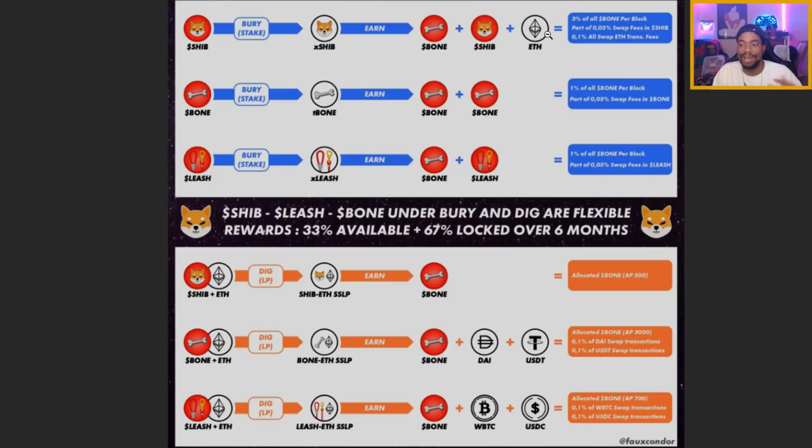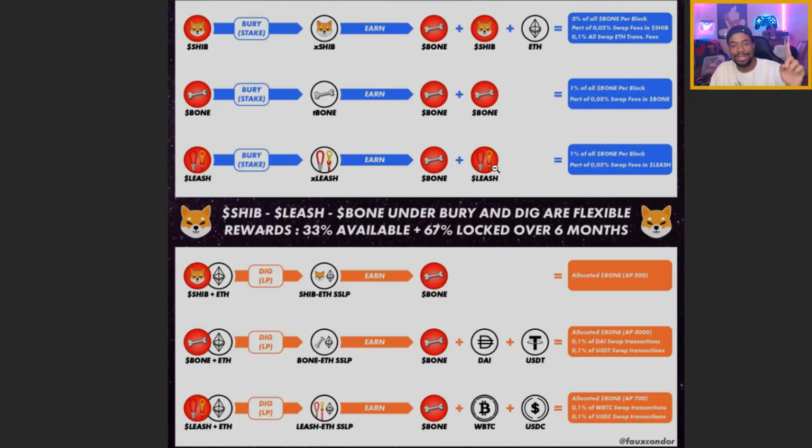And then we'll also have the opportunity to earn Ethereum. So we'll be earning three different currencies, and we can just keep holding them if we want, or we can sell them off, or we can keep holding and earning way more SHIB and stuff. Okay, all right. And even when it comes to LEASH, this is why LEASH is going to be skyrocketing too, because when somebody stakes their LEASH, it's going to turn into XLEASH, and from there we're going to be able to earn bone token and more LEASH tokens.